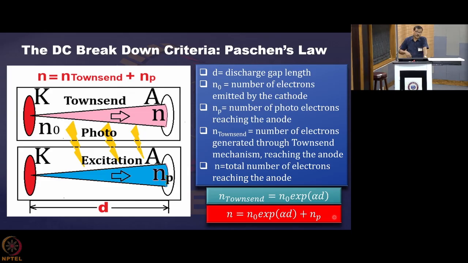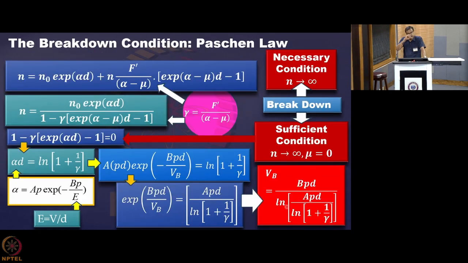Now, this photoionization will again depend not on N0 but on the total number of electrons that has been generated. So, this Np will be a function of N, not N0, because the total excitation will depend on the total number of electrons that has been generated, and the photons will be accordingly produced. So, we express this in a proper way. So, this became N, the total number of electrons that has been produced, multiplied by this factor.